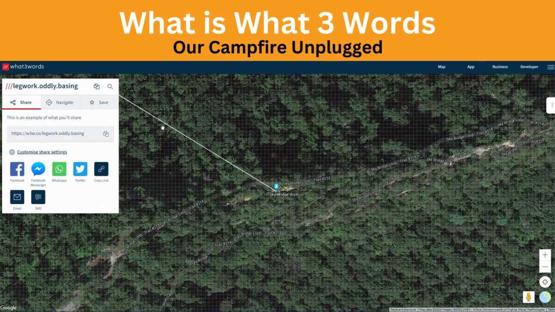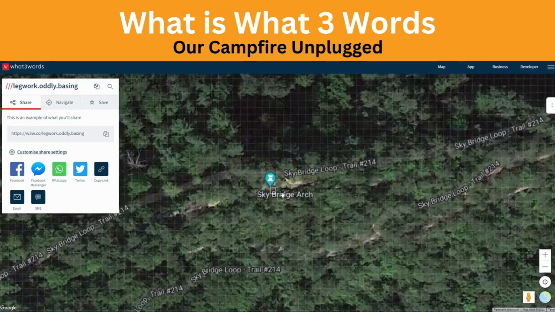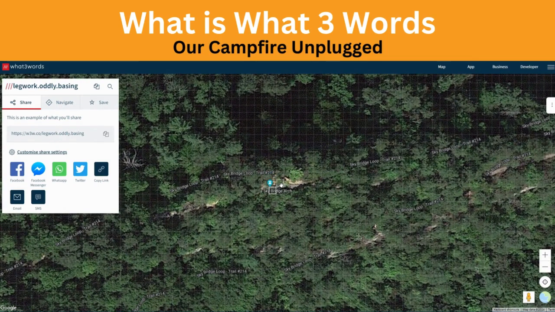We like to explore Red River Gorge, and at Red River Gorge, there are a ton of really cool hiking trails. This one, Sky Bridge Arch, is probably one of the most famous and certainly one of the easiest to get to, but it's a good example nevertheless. This trail could serve as a place where maybe we saw an awesome sunrise or an awesome sunset. And if we wanted to share with a friend exactly where we captured the best picture ever, we might select a square and then share the What 3 Words with our friend.